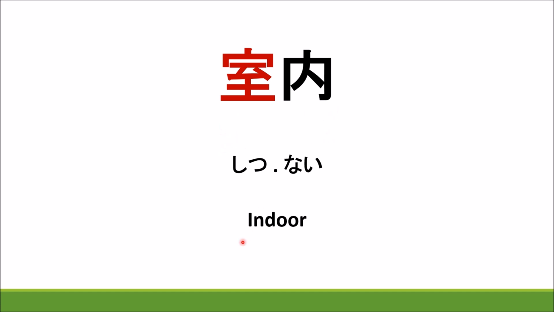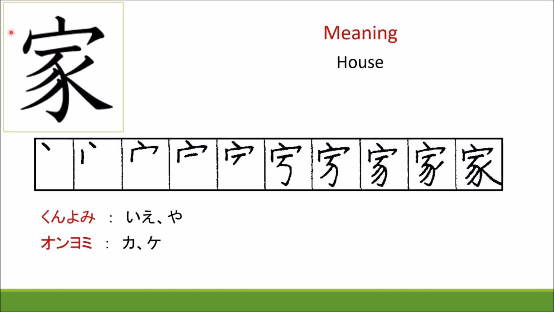Again this is an ukanmuri kanji, ichi, and this is a feather type of kanji. The meaning of this kanji is house. Kakikata is written over here. How to write? It is written over here. Ichi, ni, san, shi, go, roku, shichi, hachi, kyu, ju.